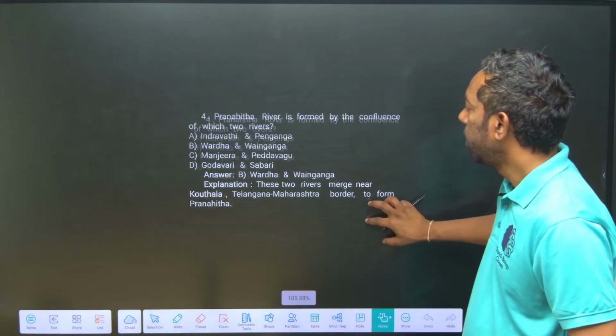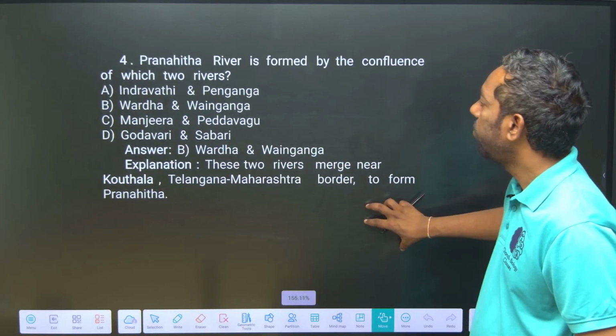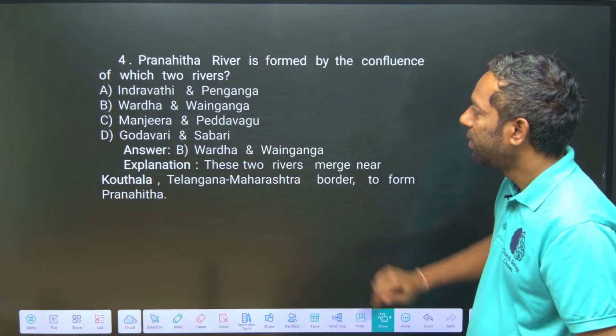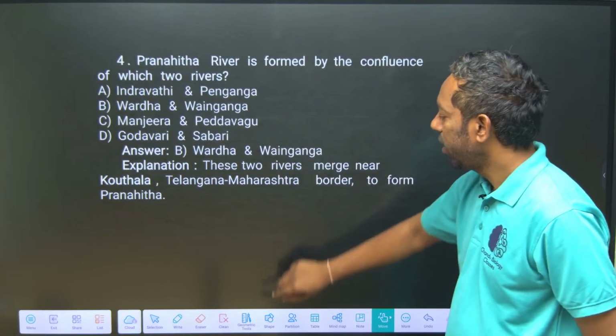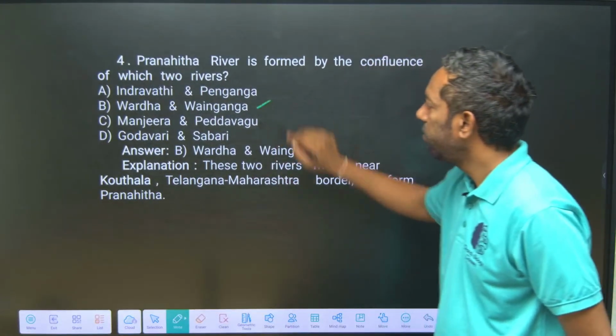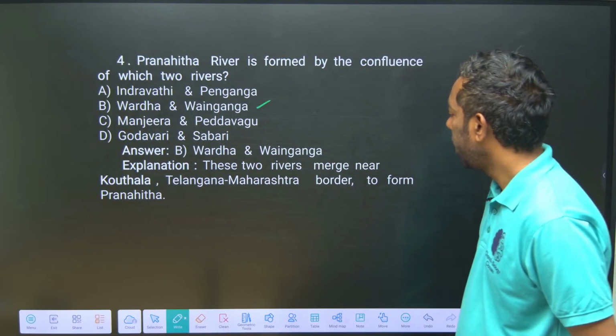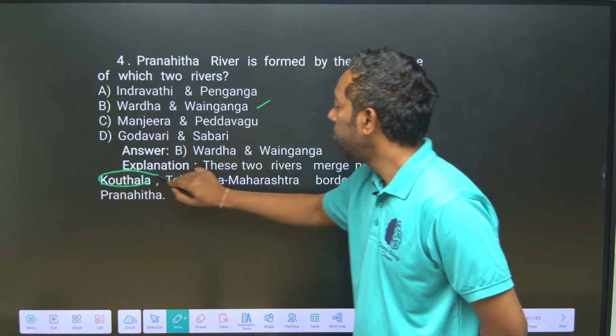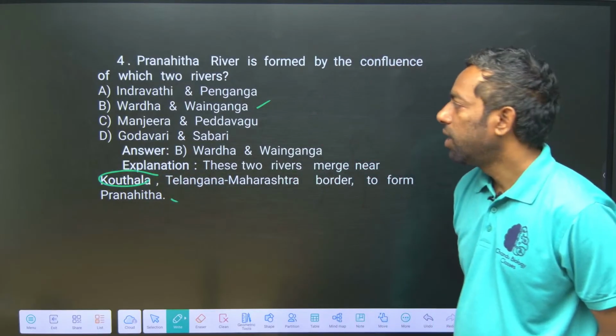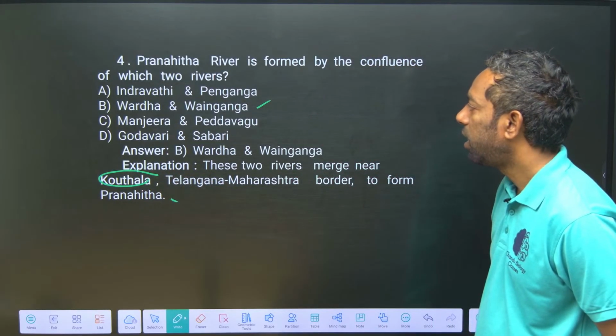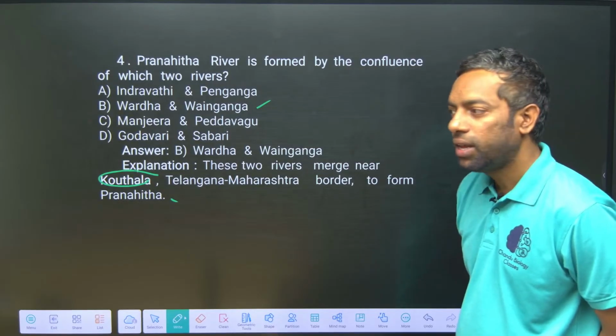Next, the Pranahita river is formed by the confluence of two rivers, Wardha and Wainganga. These two rivers meet at Kautala in Komaram Bheem Asifabad.